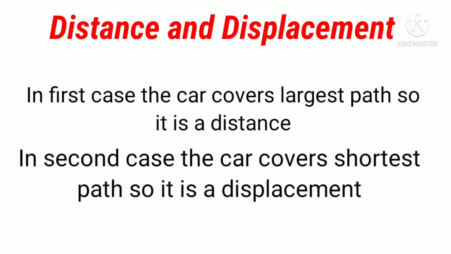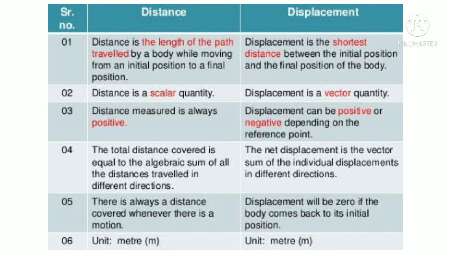I hope you have all understood. Difference between distance and displacement. Distance is the length of the path traveled by a body while moving from an initial position to a final position. Displacement is the shortest distance between the initial position and the final position of the body.